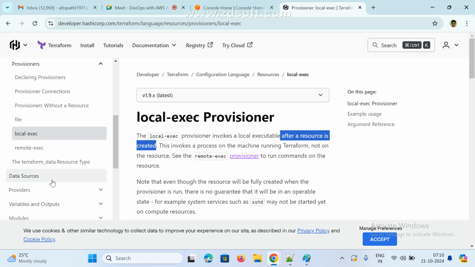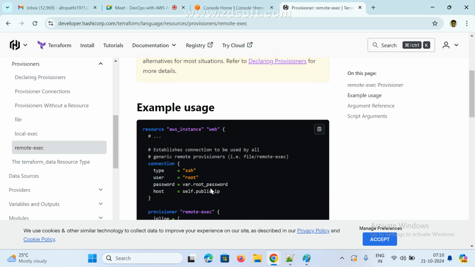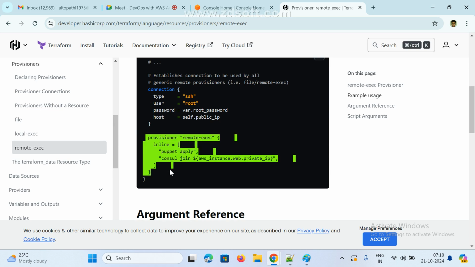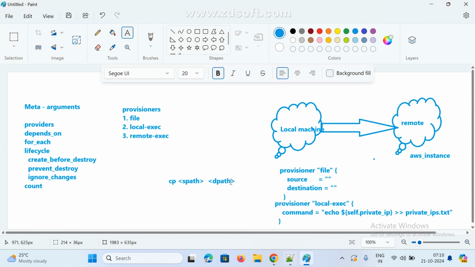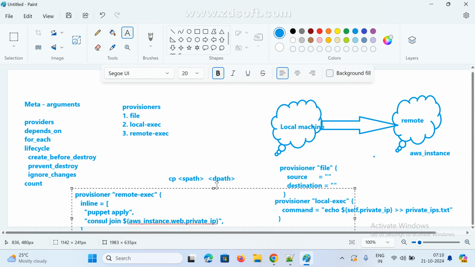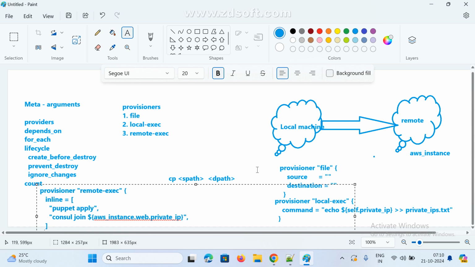This is the remote exec. Remote means I want to do some operation, I want to do something. In that case we go for remote exec. Here, which is remote, which is local? So this is the local, this is the remote.